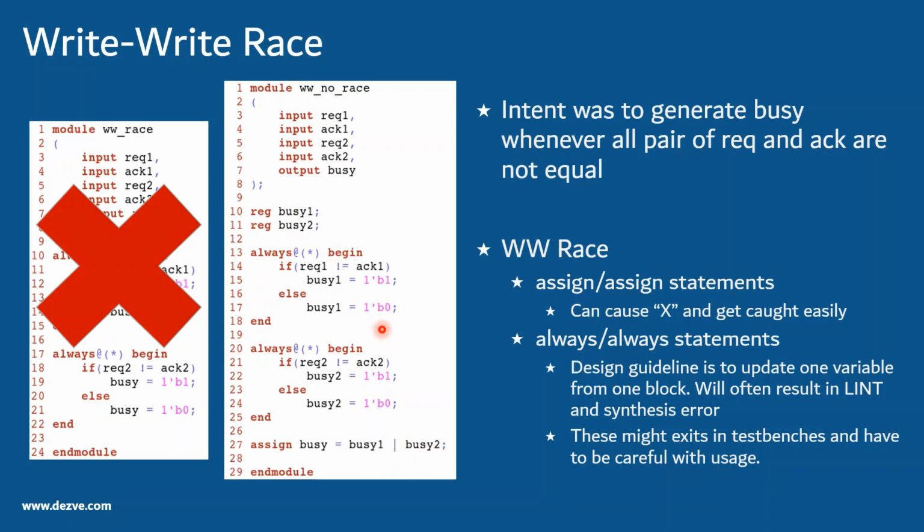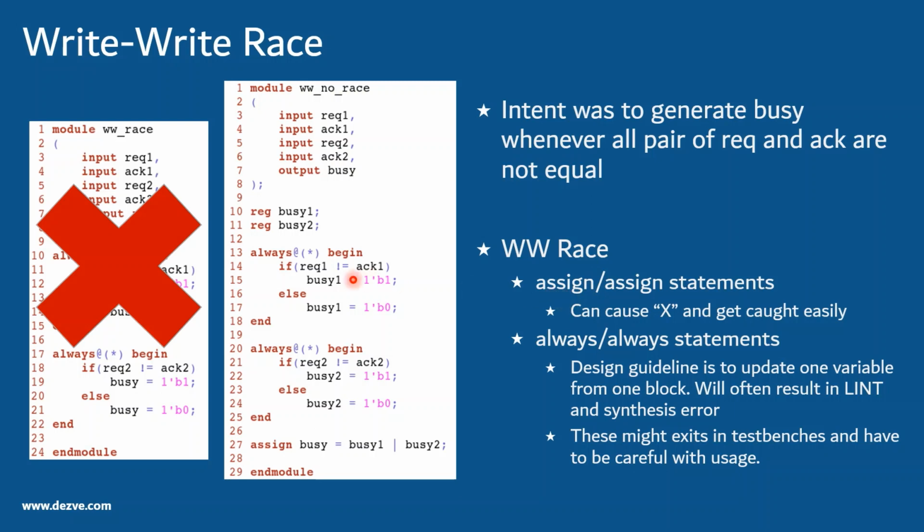The other way, you could remove this always block and have the entire request 1 ACK1 or request 2 ACK2 in the same if statement and create a busy there. There are multiple ways, but the idea is not to assign a variable from a different always block, because in that case there can be a write race.